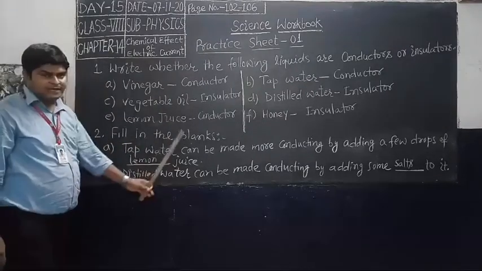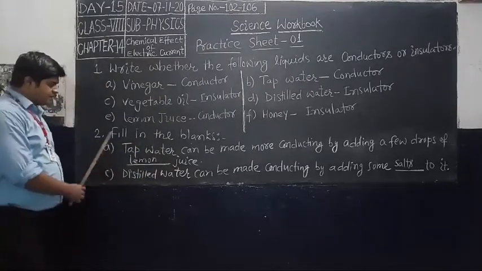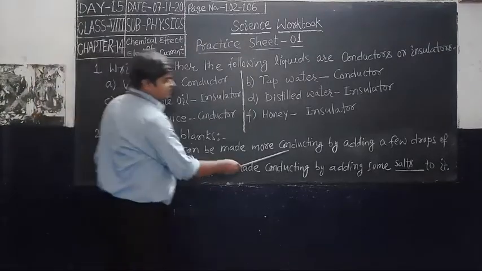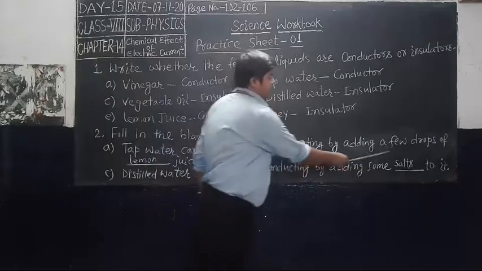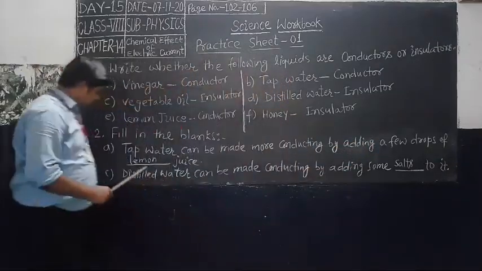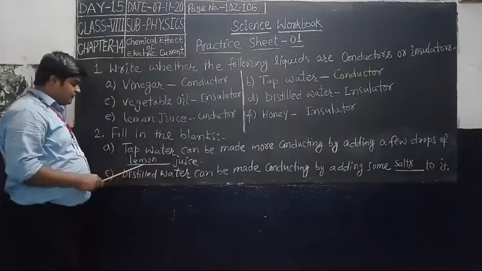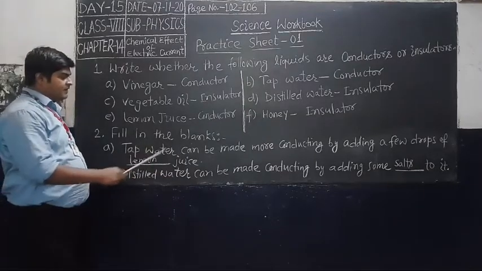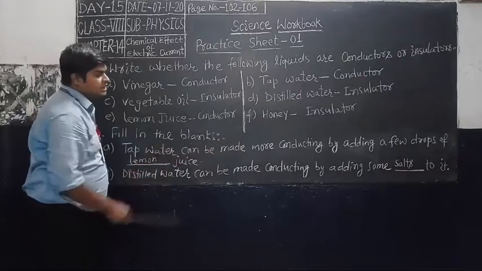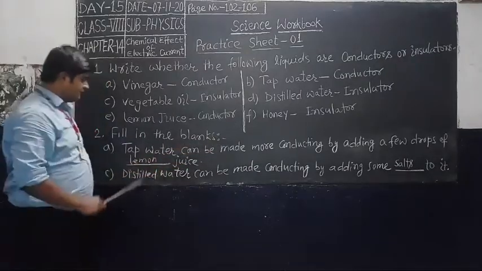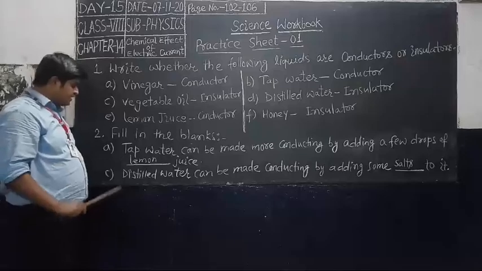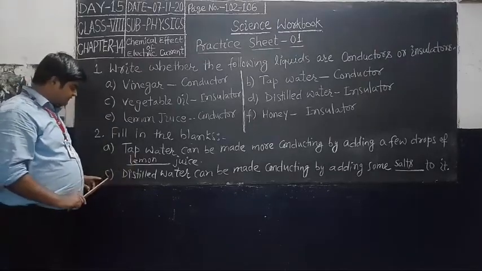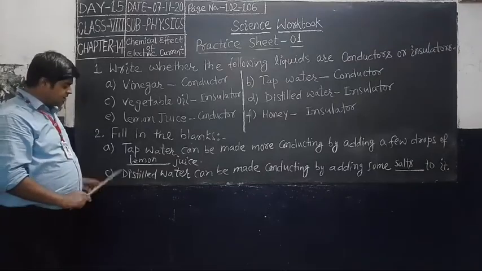Now see question number 2. Fill in the blanks. Question number A. Tap water can be made more conducting by adding a few drops of dash juice. You will fill in lemon juice. So we can say that tap water can be made more conducting by adding a few drops of lemon juice. Students, question number B you have to solve by yourself. Now let us see question number C.